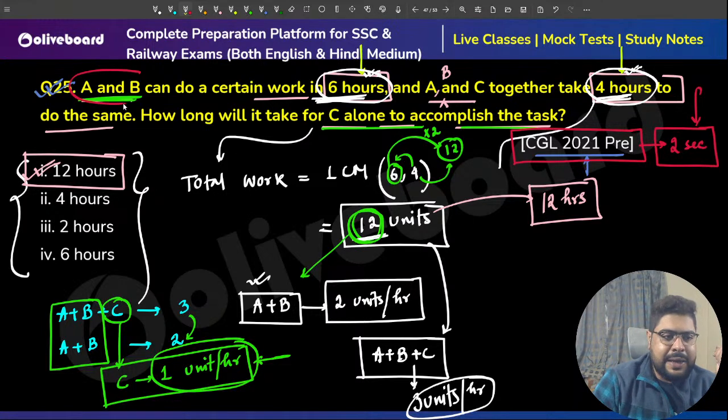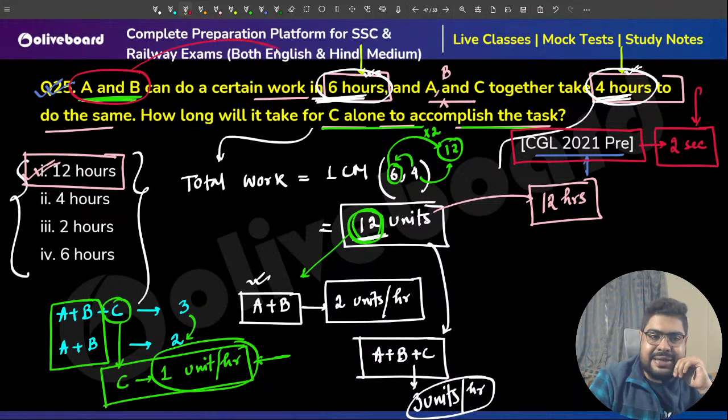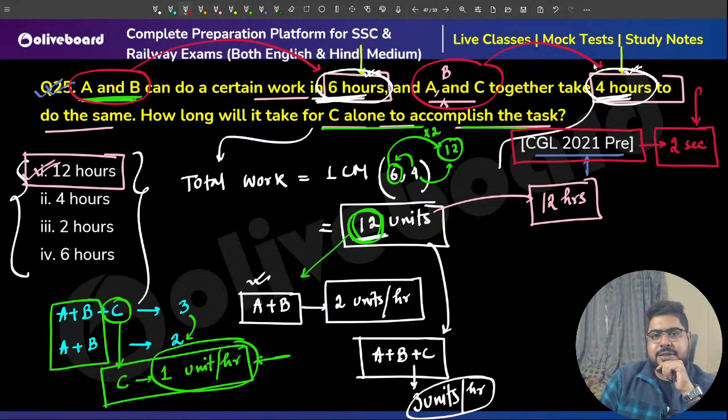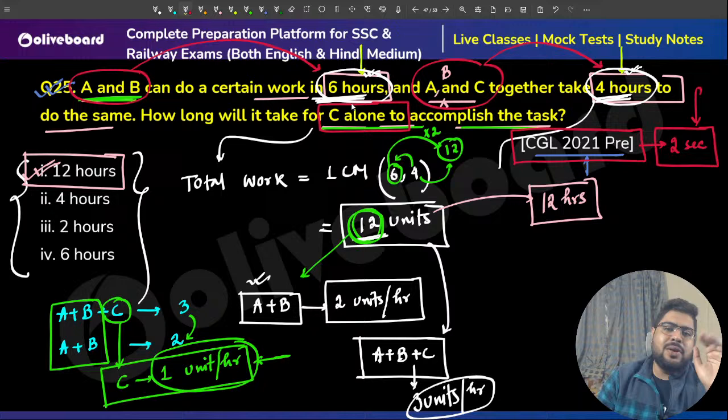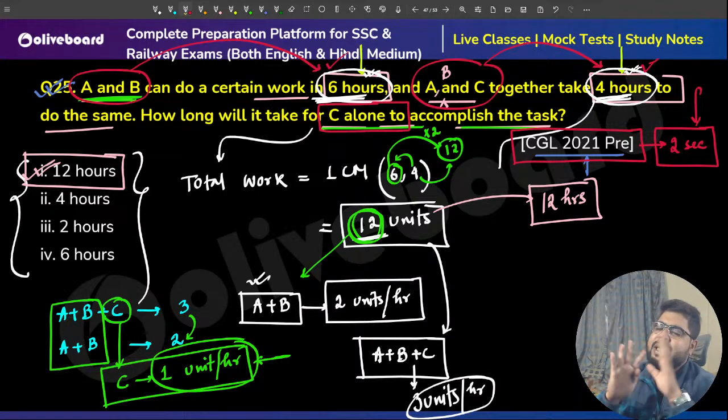A plus B, both of them together, are taking 6 hours. All of them together are taking, sir, 4 hours. So, C alone, sir, needs to take more than these 2 times. Can I say this? You think so?